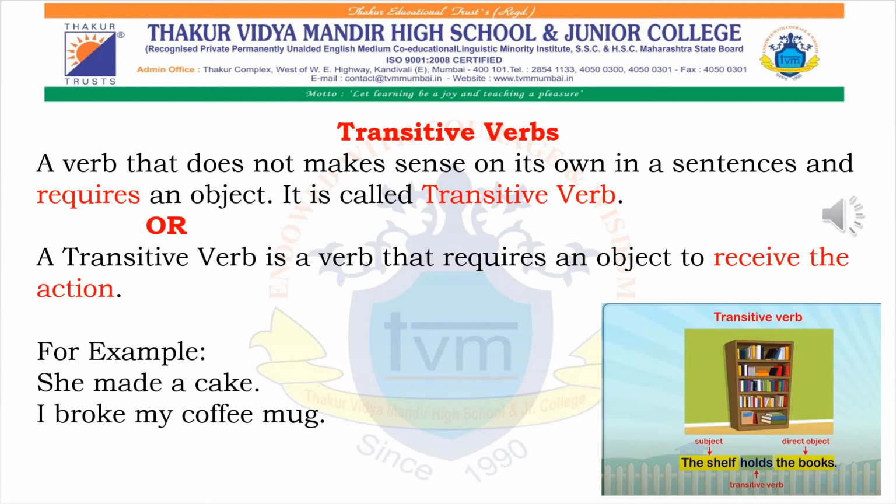So that particular sentence is a transitive sentence. I broke my coffee mug. If you ask the question what I broke, it will give you the answer, coffee mug. So that is known as a transitive sentence. A transitive sentence will always have an object to receive the action.